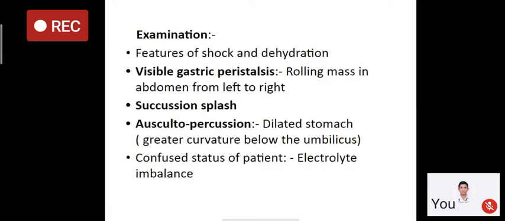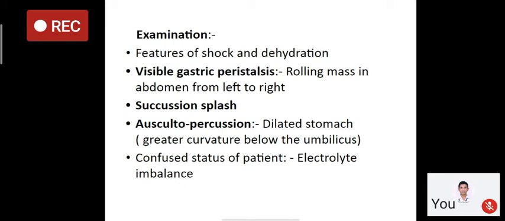If this occurs in case of large bowel obstruction, there will be visible peristalsis from right to left, or in case of small bowel obstruction there will be peristalsis in a step ladder pattern. So we can examine the patient and do succussion splash. Succussion splash means